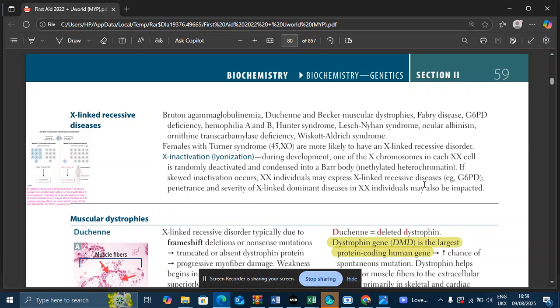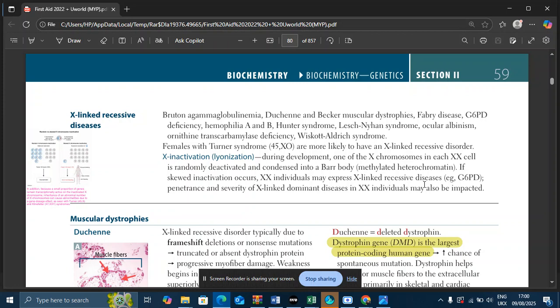what happens is sometimes the X-linked recessive disease also shows up in females. And what is the reason? Because in females, the lionization process is very random. So in some cells the X chromosome with the normal gene stays active, and in some cells the X chromosome that contains the faulty genes stays active. If the X chromosome that contains faulty genes is activated, it does not undergo lionization, so diseases can show up in females as well.